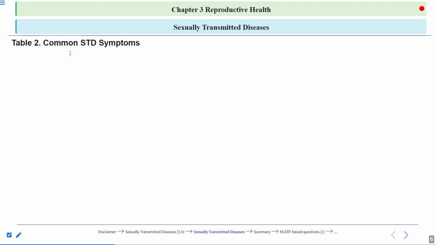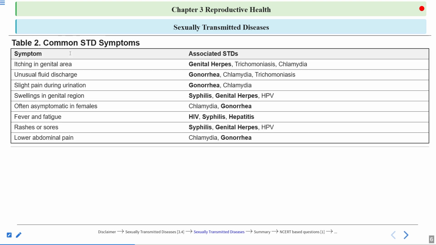So let's again have a look at this table now. This is common STD symptoms. So here I have listed the symptoms of the sexually transmitted diseases. You can see here, itching in the genital area. This is a symptom in genital herpes, trichomoniasis, and chlamydia.